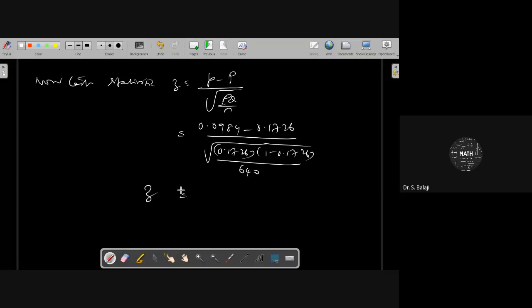What is the value of Z? Minus 4.96. Correct? Any other different answer?